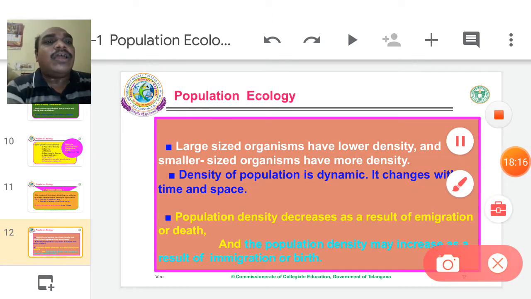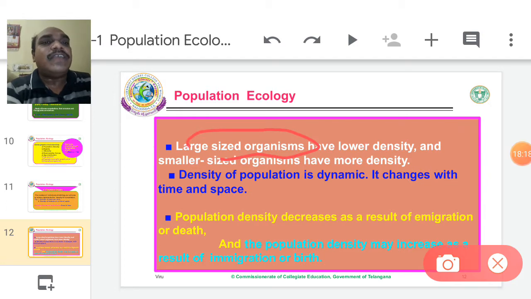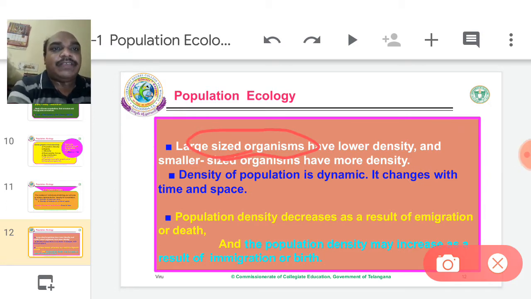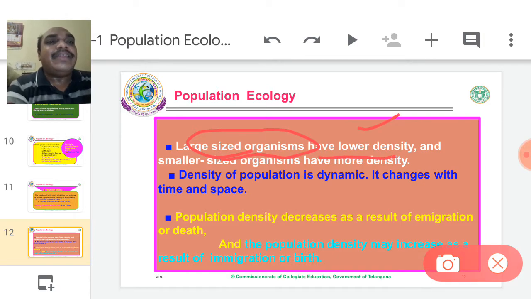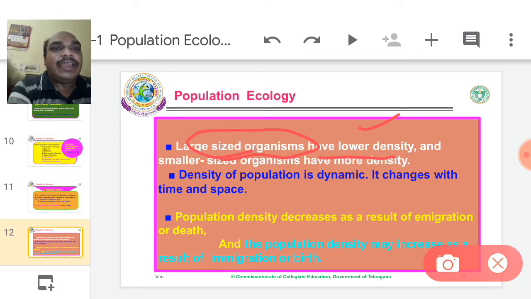Large sized organisms, for example elephants, have lower density. In 1 acre occupied by elephants, the number of elephants may be 40, 50, or 100, because the animal size is too large. Therefore, the number of elephants is maybe 50 or 100.